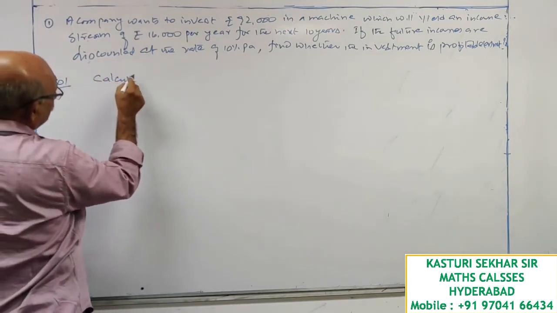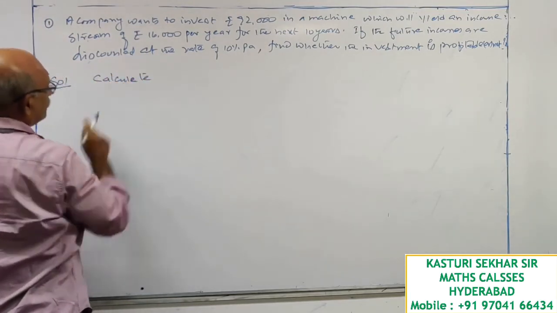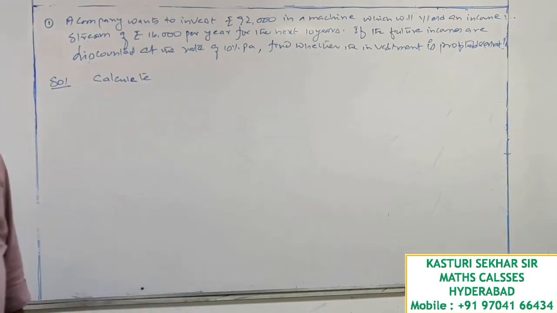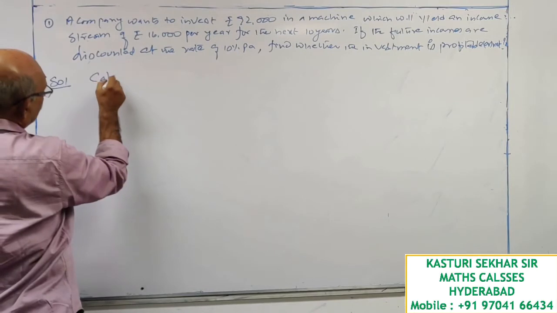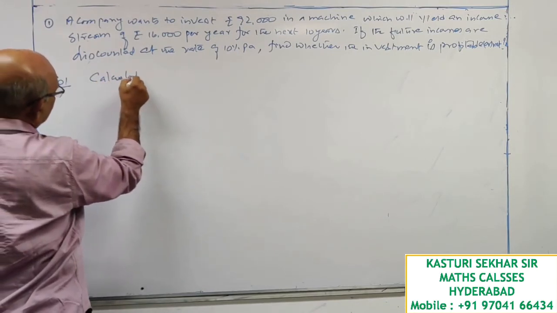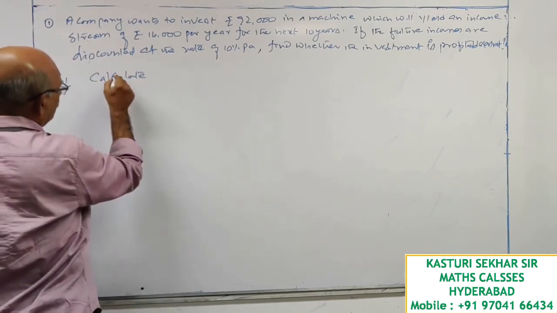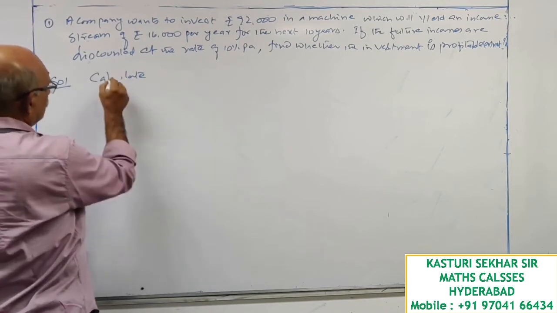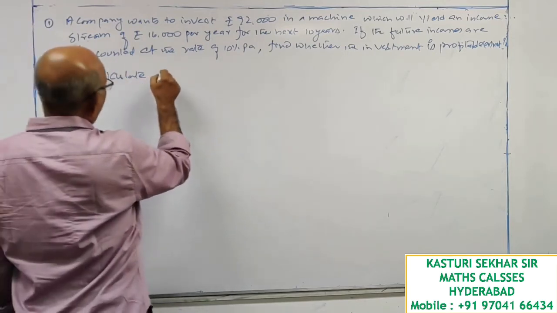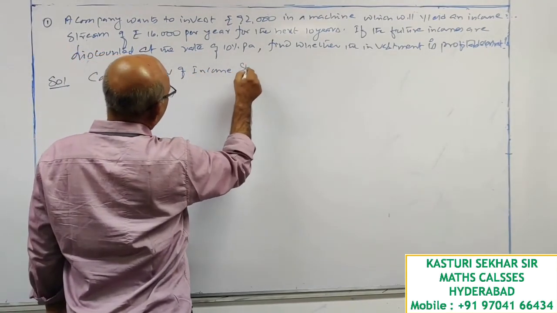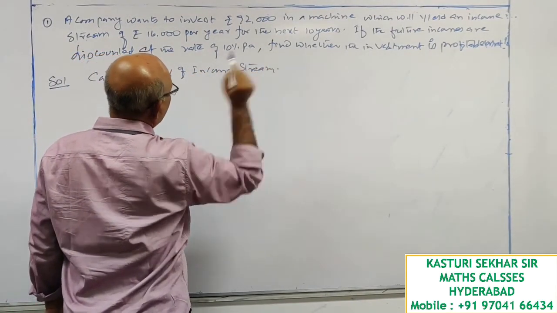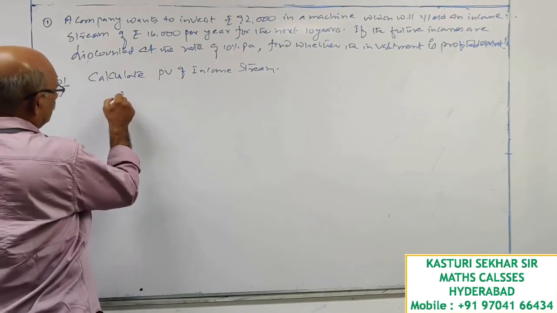Calculate the present value of the income stream the machine is generating.